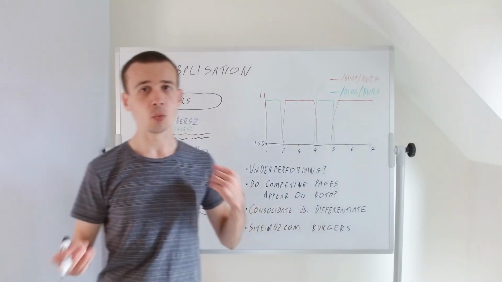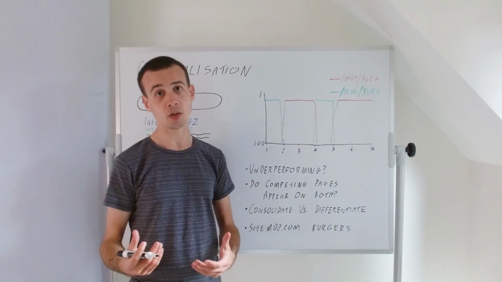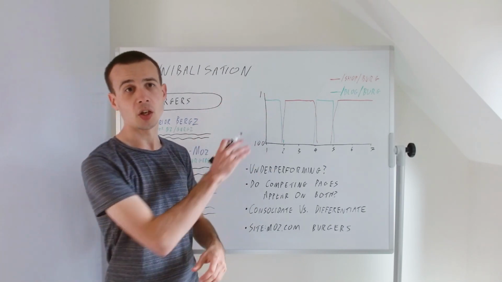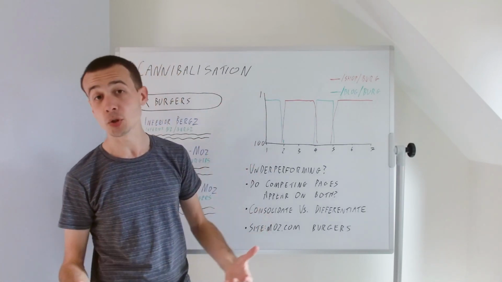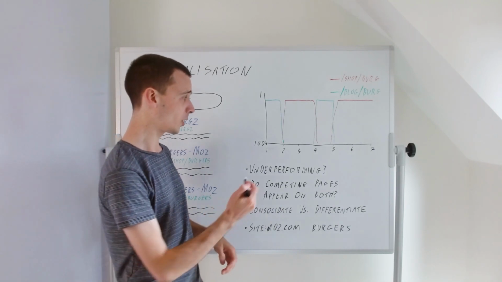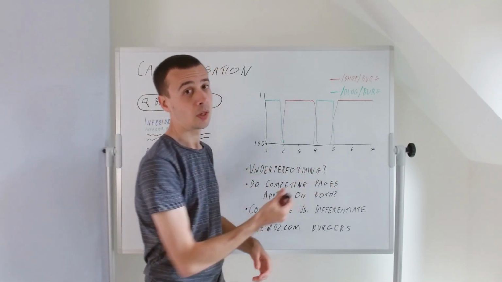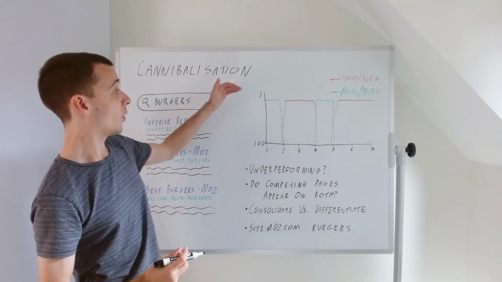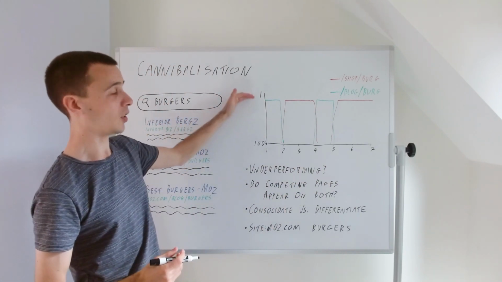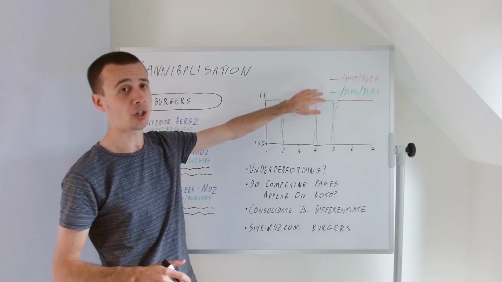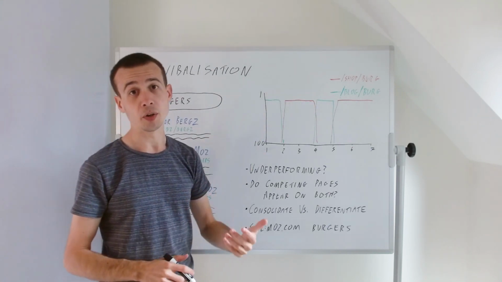So the classic, really clear-cut, really obvious case of cannibalization is when you see a graph like this one. This is the kind of graph you'd see in a lot of rank tracking software. You can see time, days in a week, going along the bottom axis. And then we've got rank, and we obviously want to be as high as possible, close to position 1. We can see the two URLs, which are color-coded green and red here.